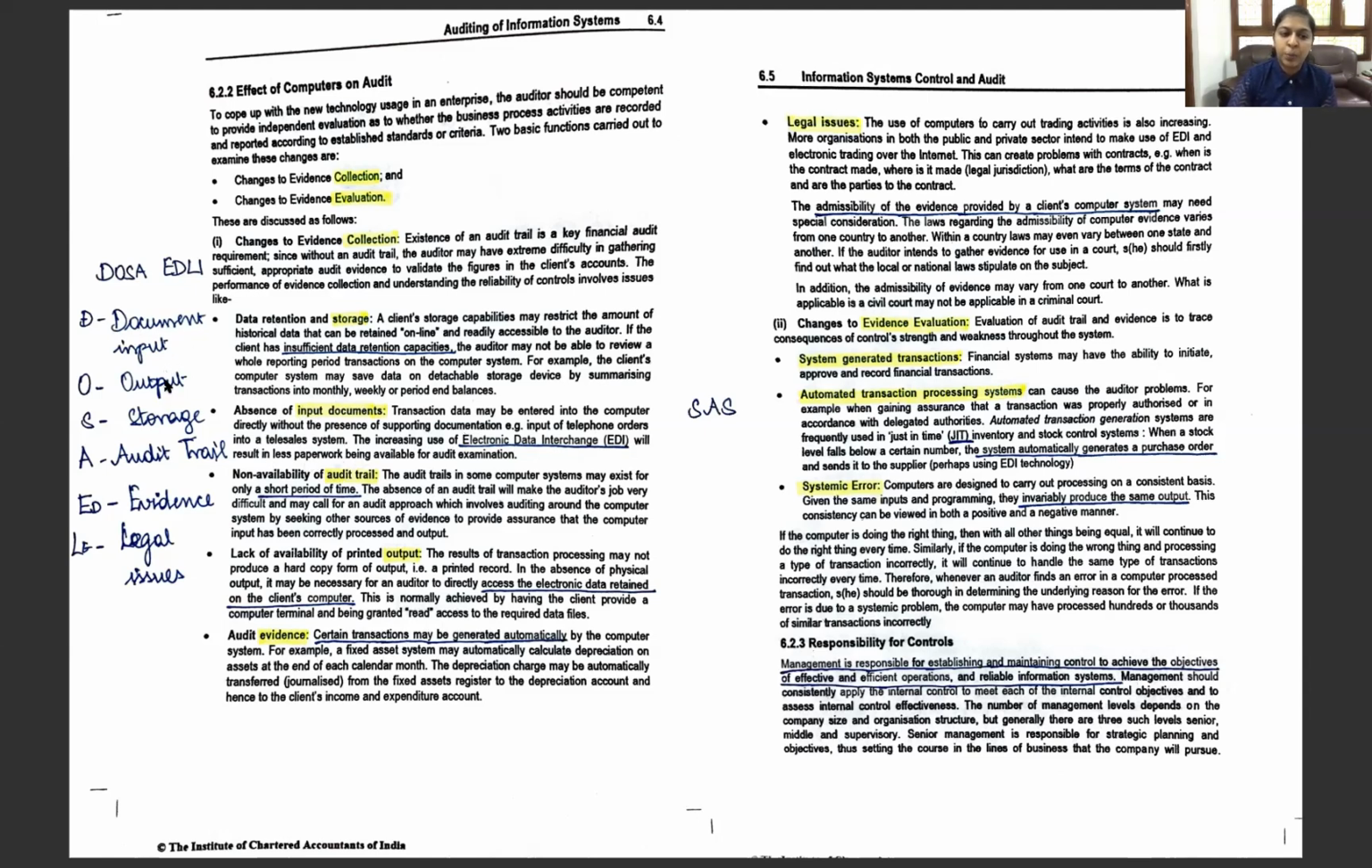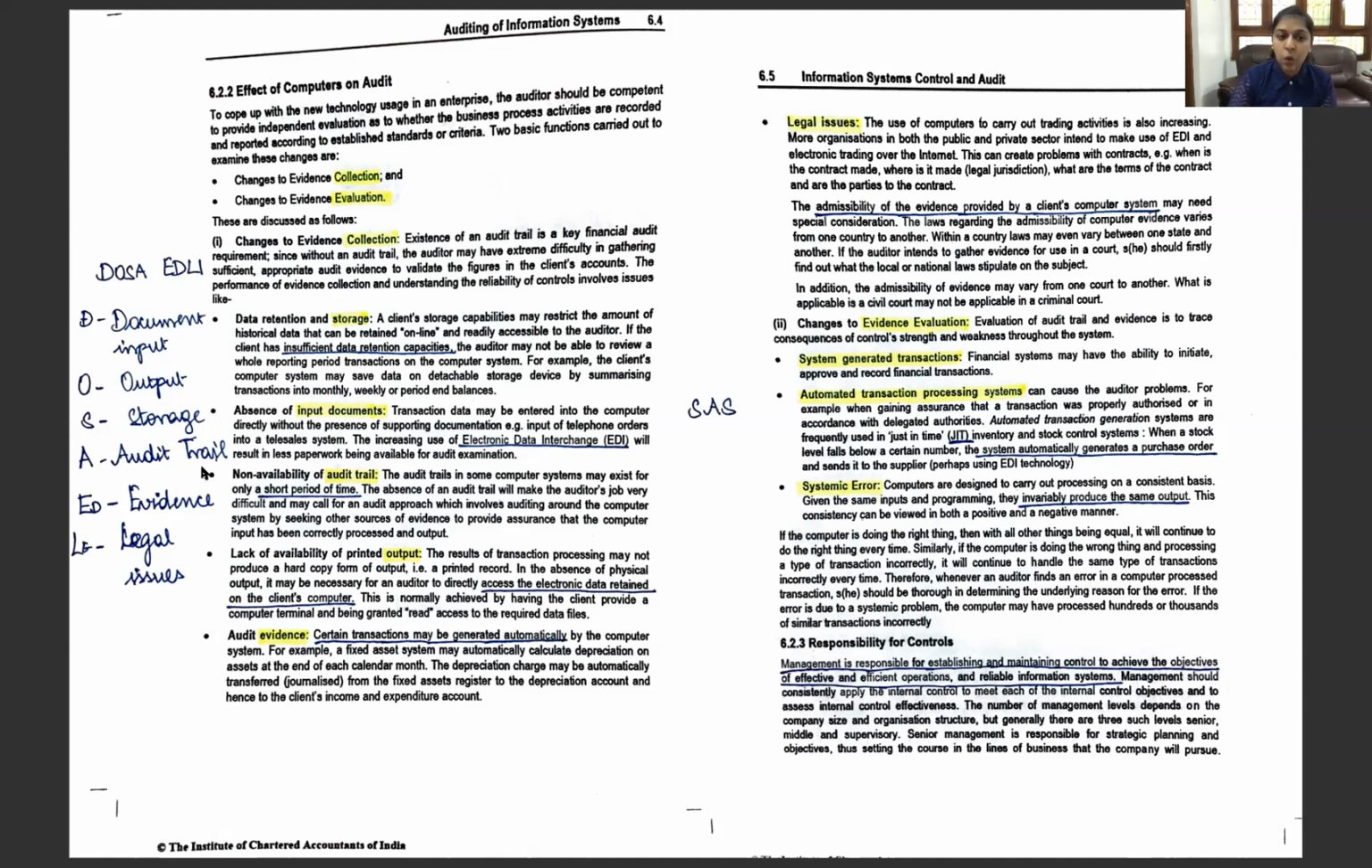Next is output. Lack of availability of printed output. Just like we don't have the paper inputs in paper form, the outputs are also paperless. So we access the electronic data retained on the client's computer. That is how we look into the output. We are not printing the records. We are directly accessing the electronic data retained on the client's computer.